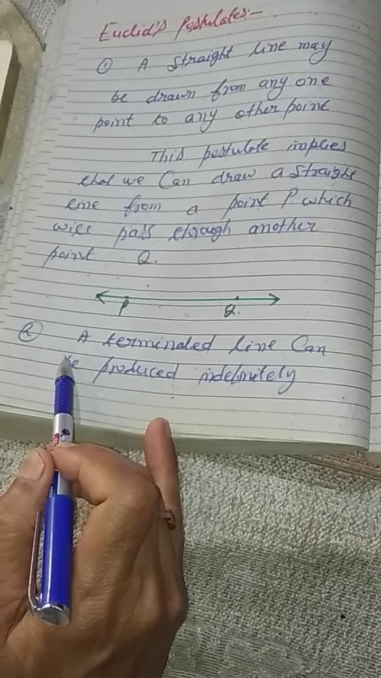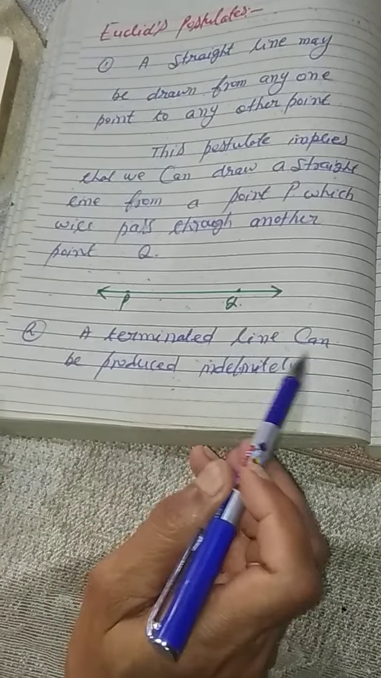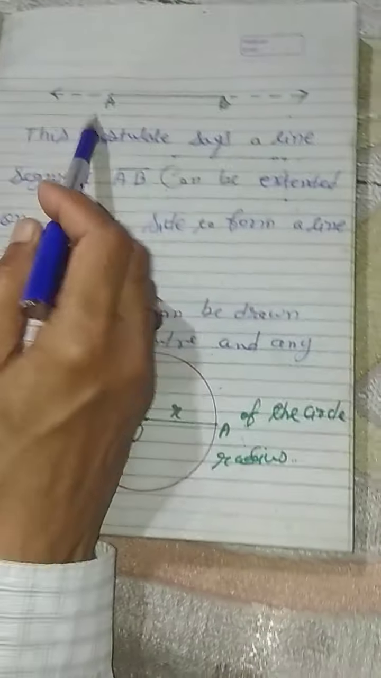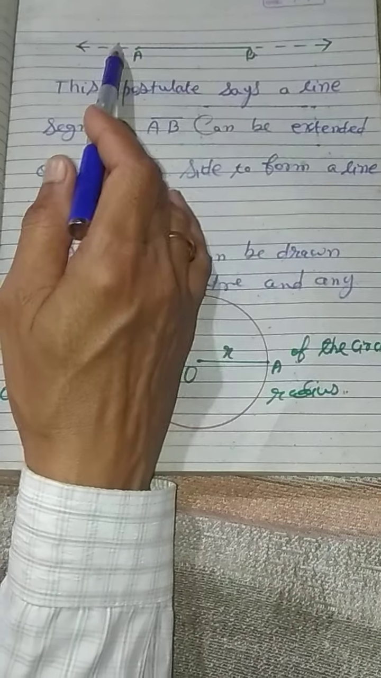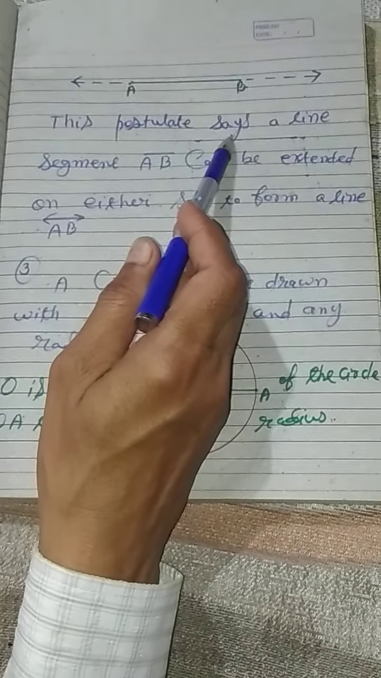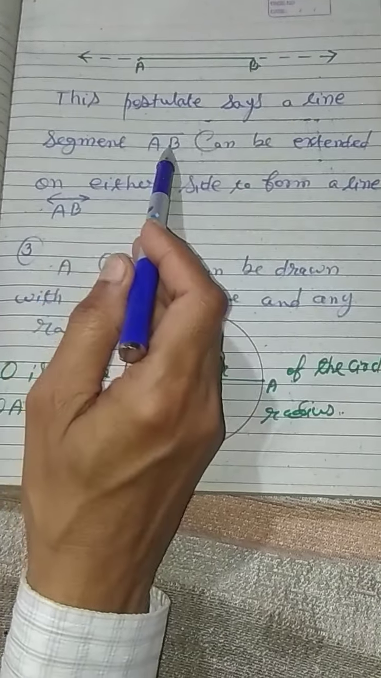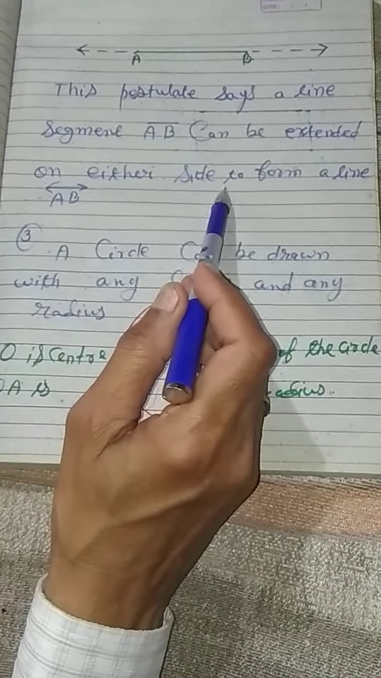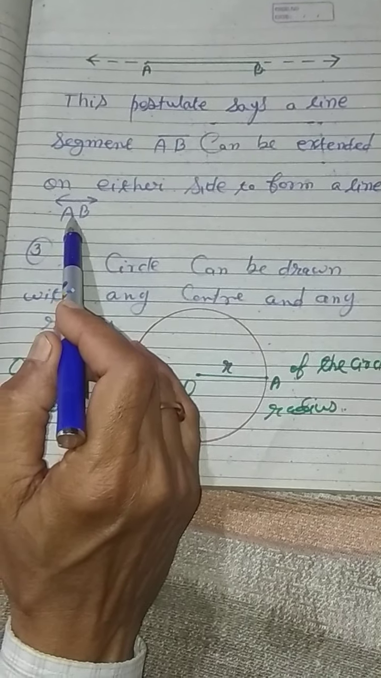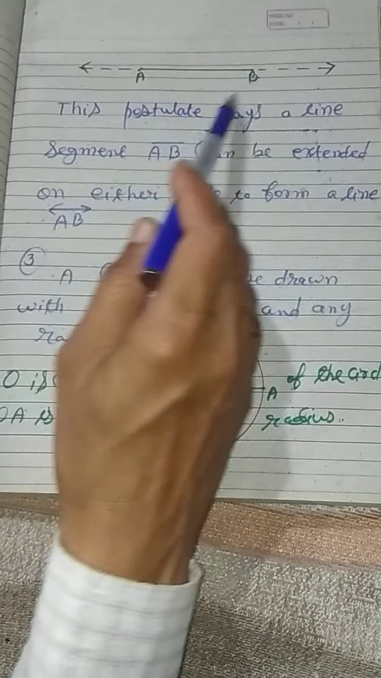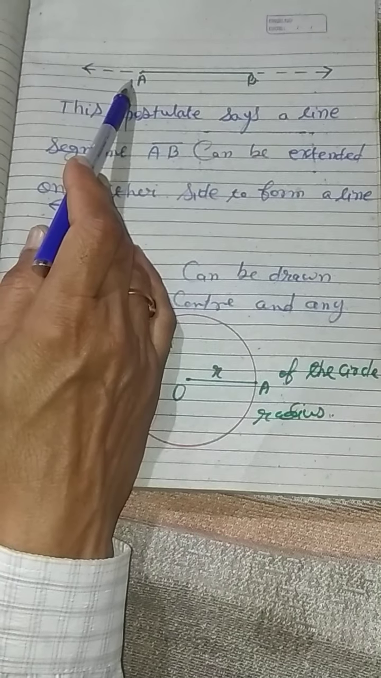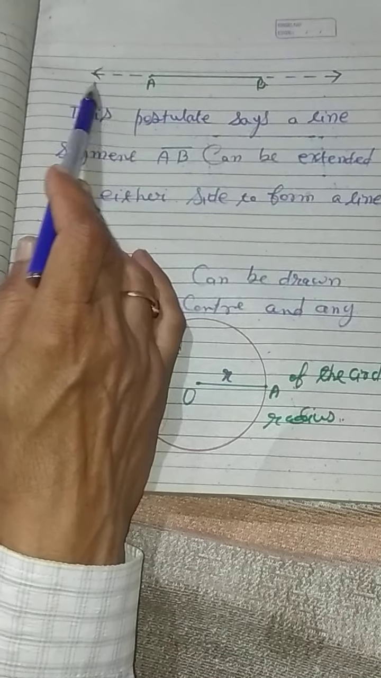Now number 2: A terminated line can be produced indefinitely. So this is the line AB, and this postulate says a line segment AB can be extended on either side to form a line. You can extend this line from B, and you can also extend it from A.